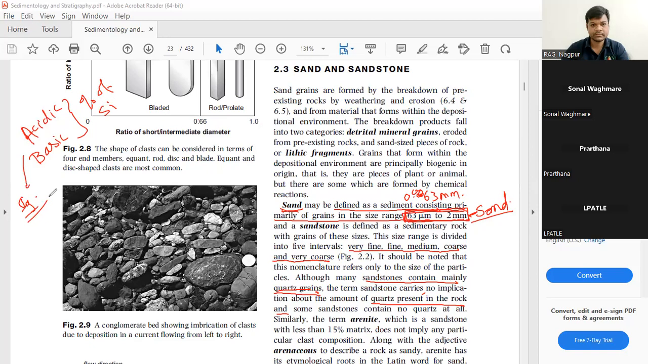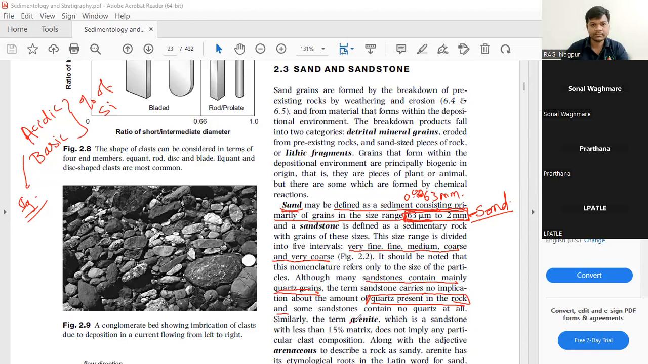Now, in the case of sedimentary rocks, it does not matter whether the rock contains quartz or not. Sand is just any particle which falls in this range, and the rock containing this sand will be called sandstone. So there might be a sandstone which does not contain any quartz.